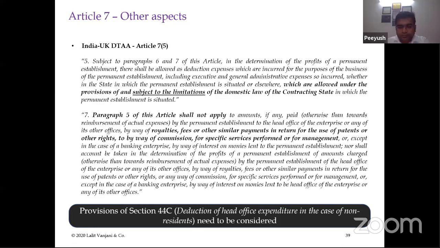Now there can be a trade-off also, wherein we can see that Article 12 or Article 11 says that if it is effectively connected to the PE, then you may tax it. But what it says is that even though you are considered a separate taxable entity, there is some limitation which has been provided that neither should you earn income from yourself, nor should you incur expenses towards yourself, to certain limited items of revenue. So this is what Article 7.5 of the India UK DTAA says.